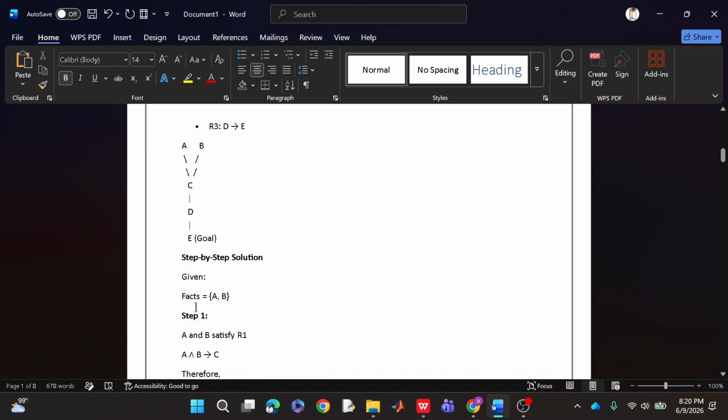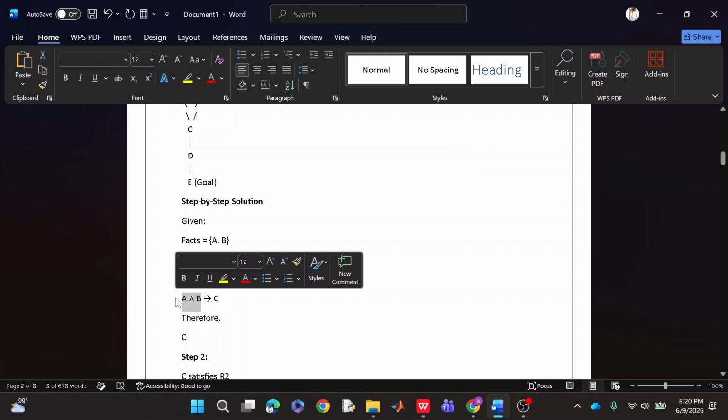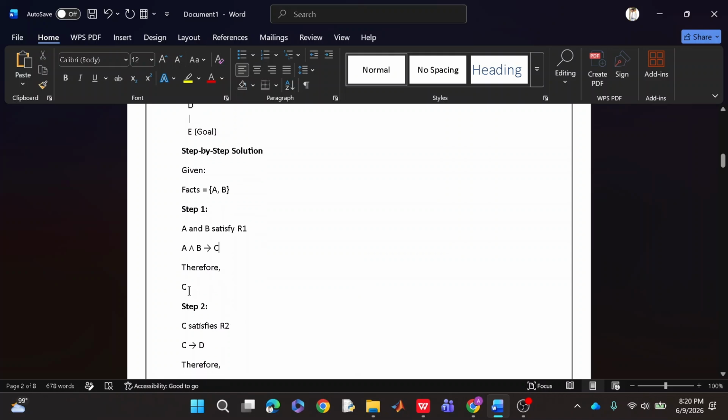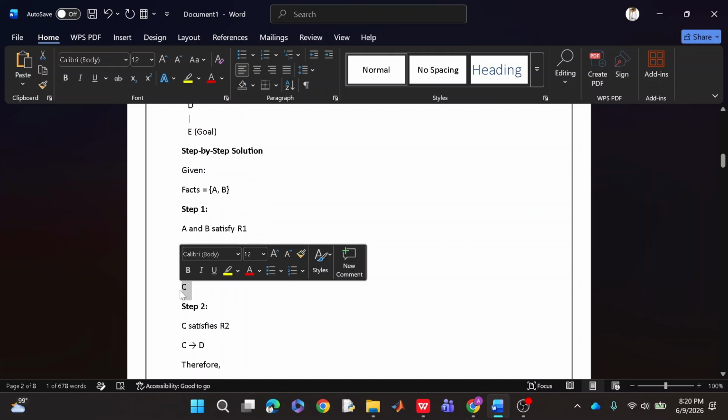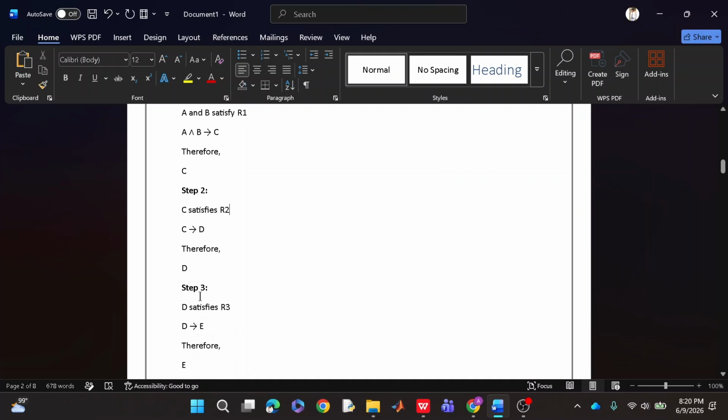It's a graph, and where we need to start, we will start from the facts which are given, like A and B are true. Okay, so if we see rule 1, it says A and B are true, it means this condition of AND operation is satisfied. Both A and B are true, it means C will also be true. Therefore C is our next, we have satisfied the rule and C is our answer. In step 2, C satisfies R2 because C implies D. It means that if C is true, then D will be true. Okay, and in the third step, we can see D is satisfying R3 because D implies E.